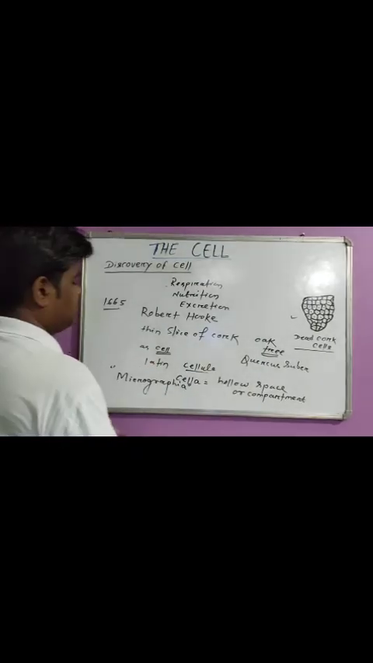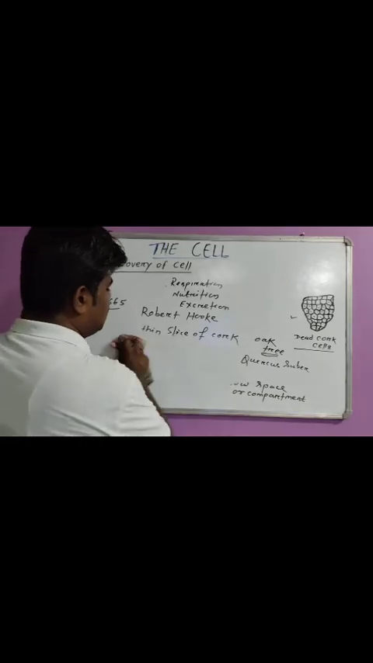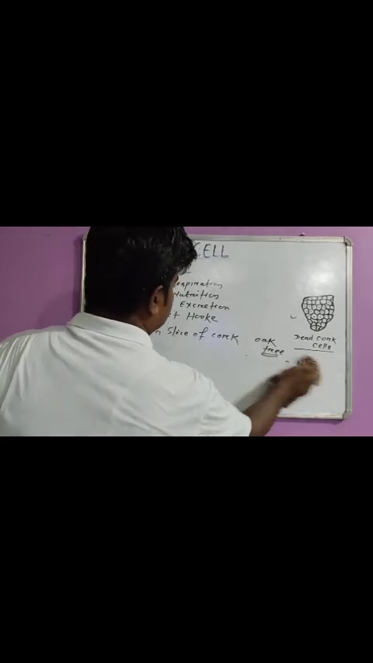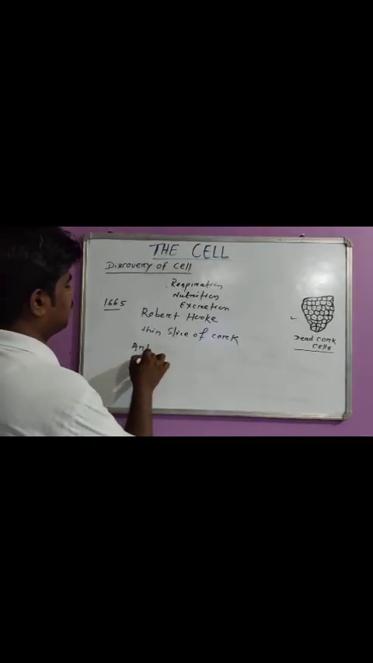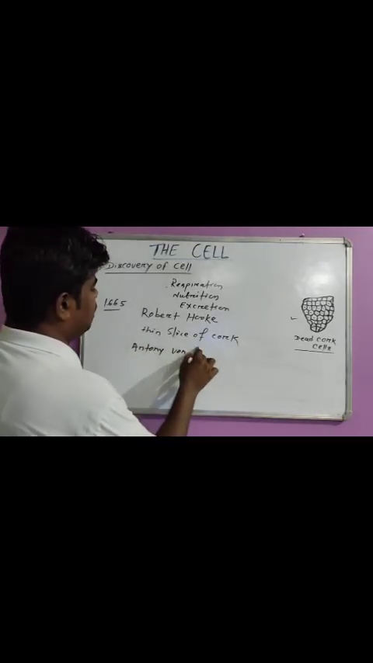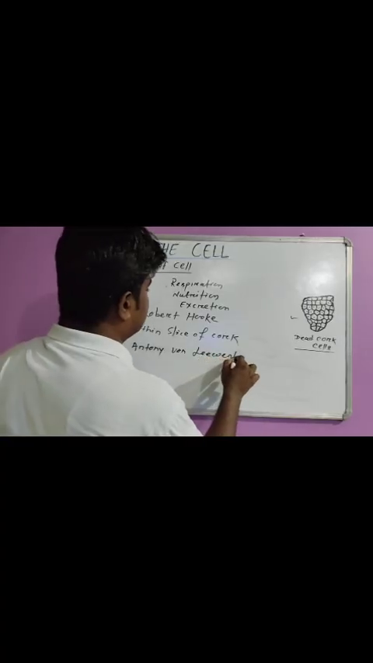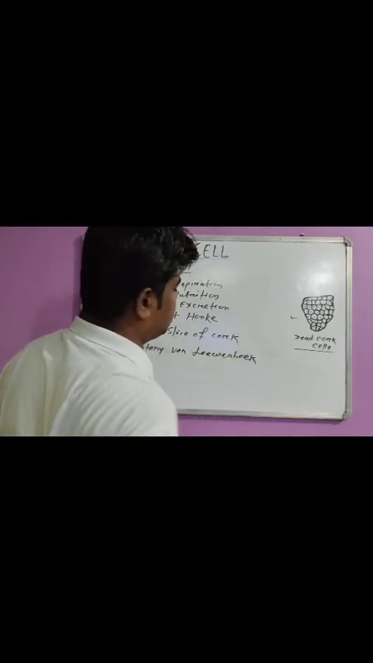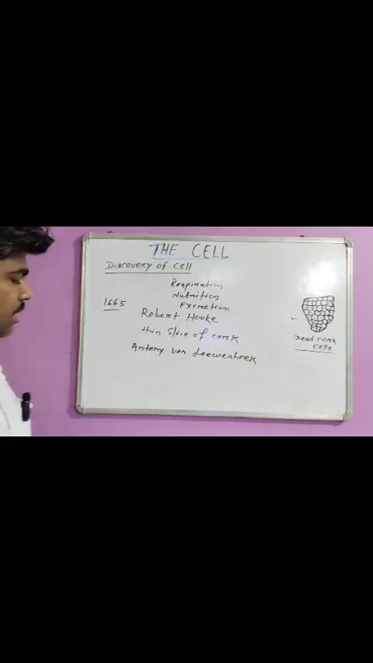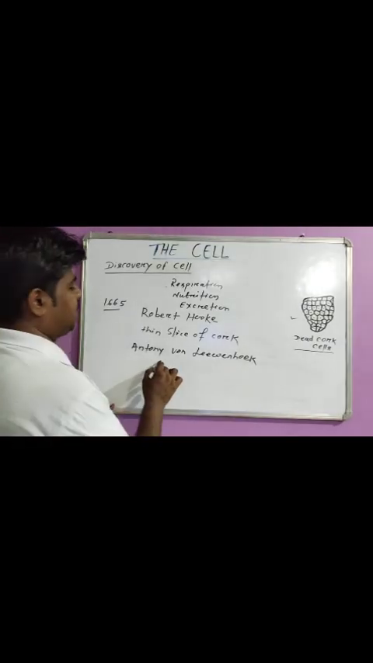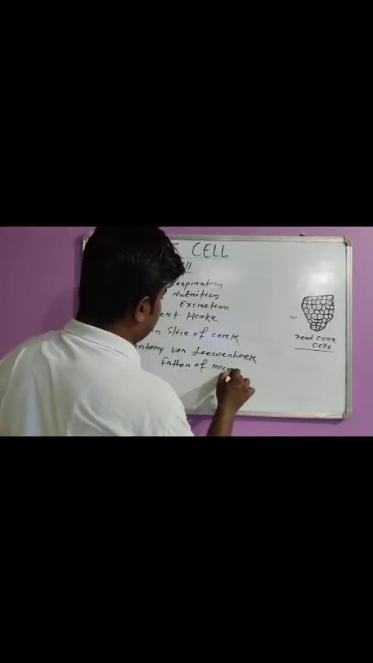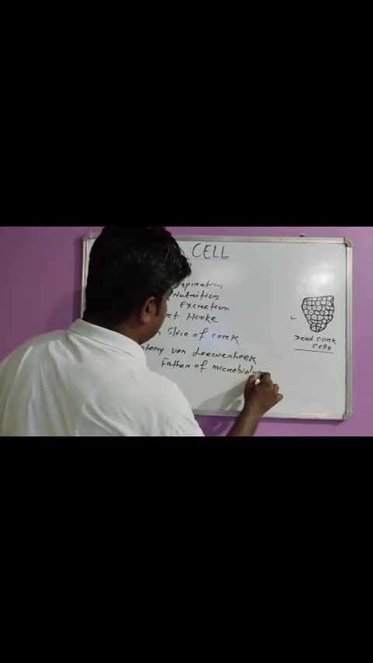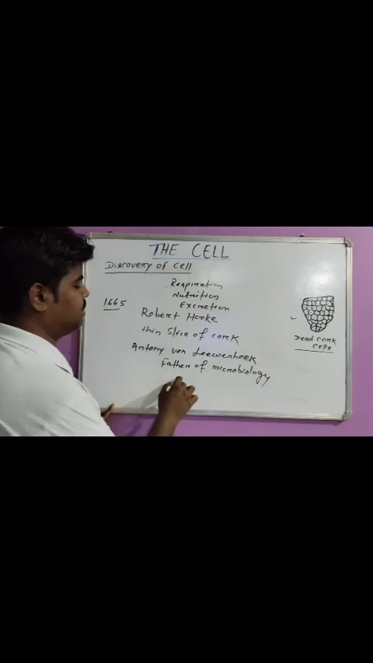So later, another Dutch merchant, Dutch scientist, we all know the name Antony von Leeuwenhoek. He was a Dutch merchant, Dutch scientist, and he is known as the father of microbiology. He first discovered the living cell.